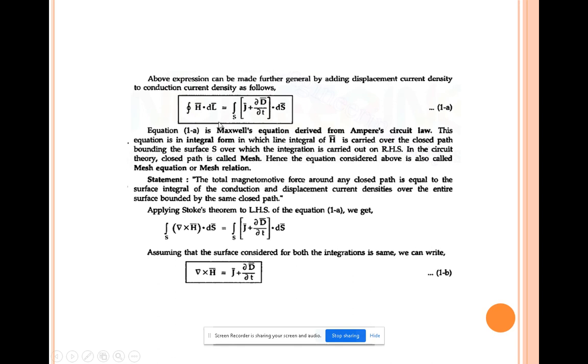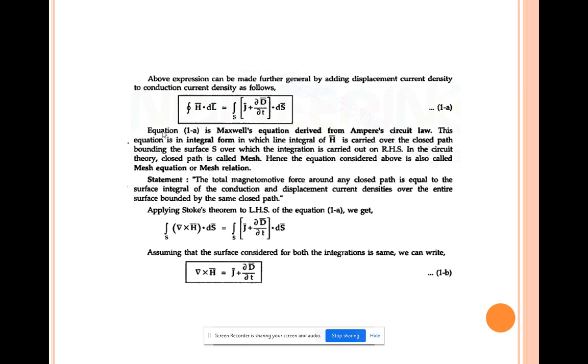law. This equation is in integral form, in which the line integral of H vector is carried over the closed path bounding the surface S, over which the integration is carried out on the right hand side. In circuit theory, the closed path is nothing but a mesh, a loop.